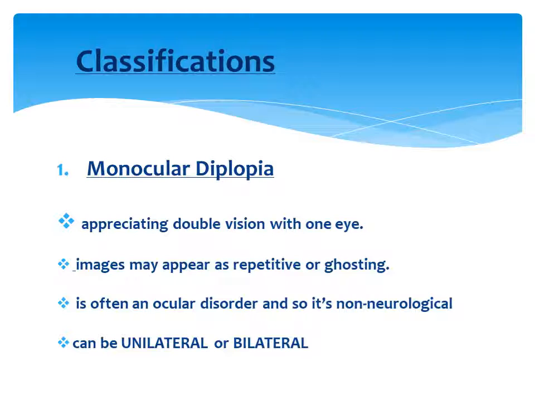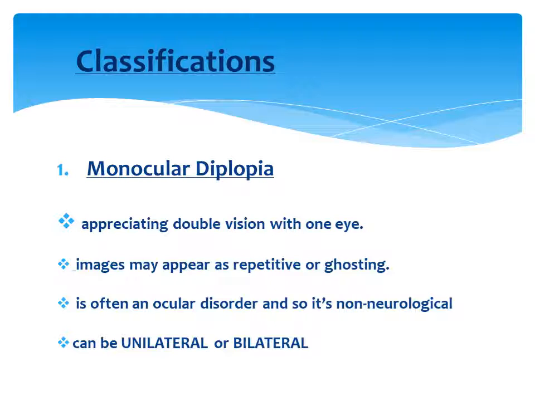Unilateral diplopia means, suppose the patient is complaining of double vision in the right eye. In this case, if we ask the patient to cover his left eye and see a particular object, the patient will complain of diplopia of that object. Suppose I ask the patient to look at the 6/60 letter of the Snellen's chart, for example E, the patient will see two E's over there with the right eye. Whereas when I ask the patient to cover the right eye, then with the left eye he doesn't appreciate any diplopia. So we can understand the diplopia is unilateral in this case, only the right eye has diplopia.